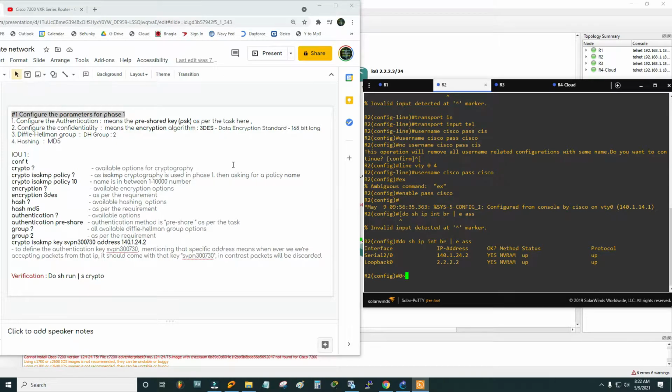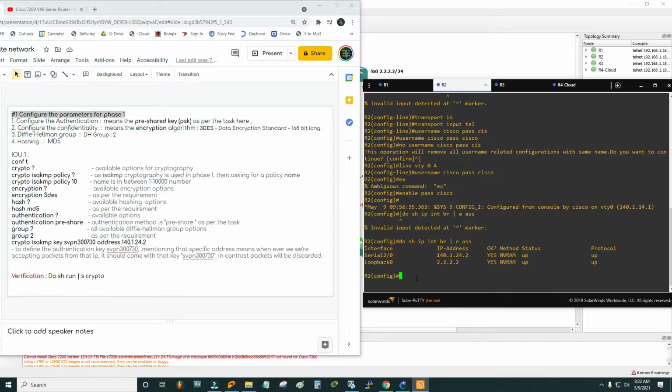DES stands for Data Encryption Standard, and 3DES is 168 bits long. Third, we need a Diffie-Hellman group, and we are going to use group number 2. And also we need a hashing protocol. The hashing method will be MD5, Message Digest.